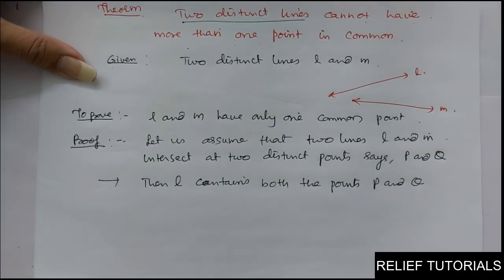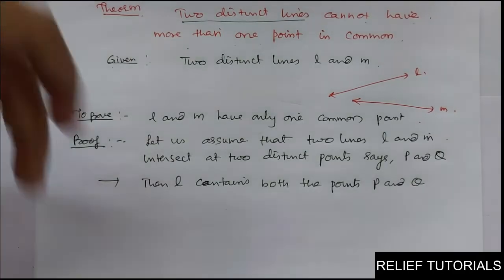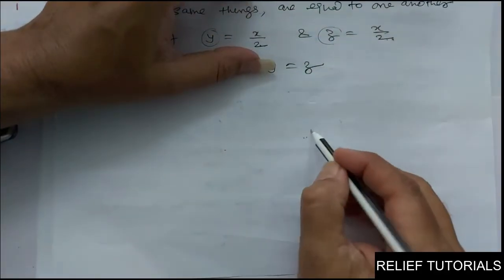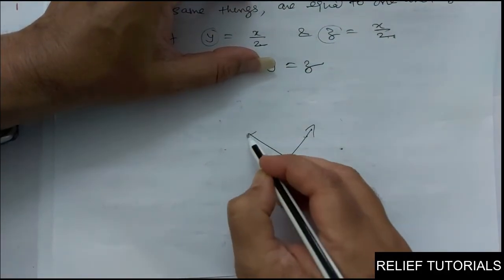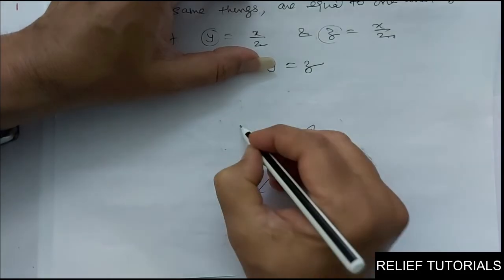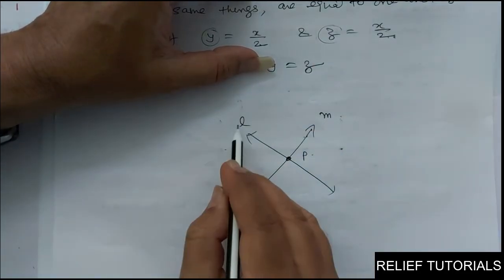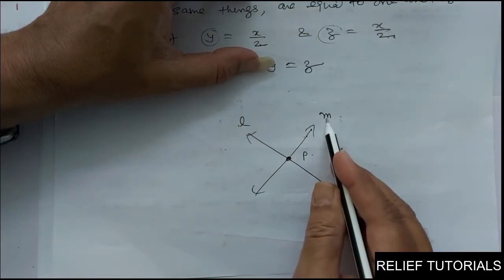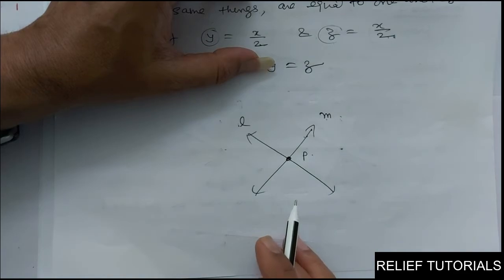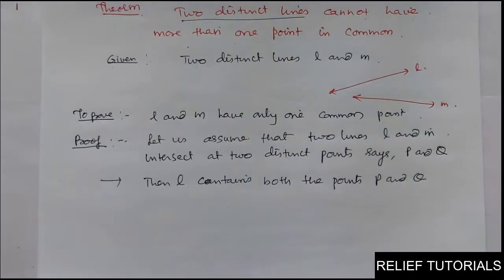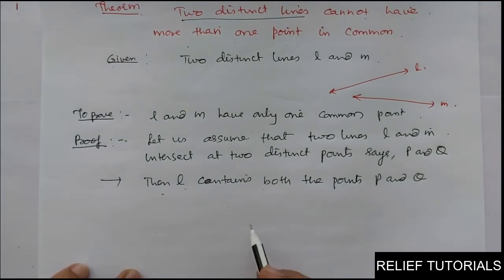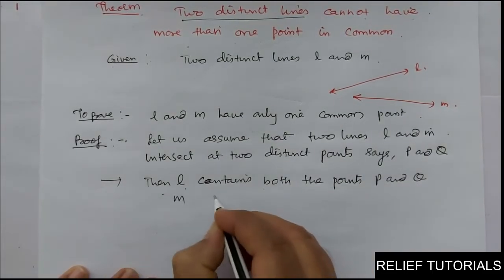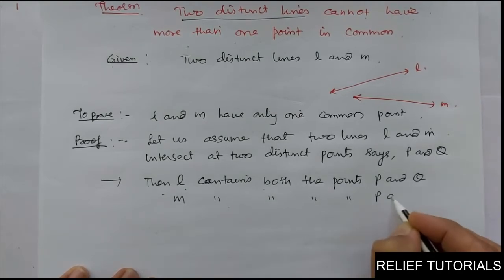Clear? See, for example, if two lines intersect at one point, this is one line and this is another line. If these two lines intersect at point P, this is L, this is M. So I can say P belongs to L. P is a point on line L and P is also a point on line M. So P belongs to both the lines L and M. But in our case, we have supposed that the two lines intersect at two distinct points P and Q. So line L contains both the points P and Q, and also M contains both the points P and Q.